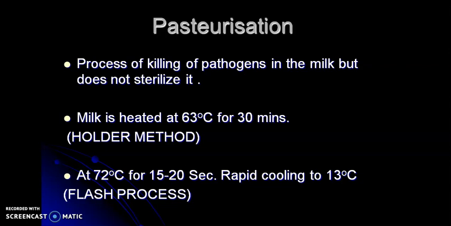And in ultra high temperature, the food is heated above 135 degrees Celsius with an exposure period of 1 or 2 seconds. And thus treated UHT milk will have a shelf life of 6 to 9 months.